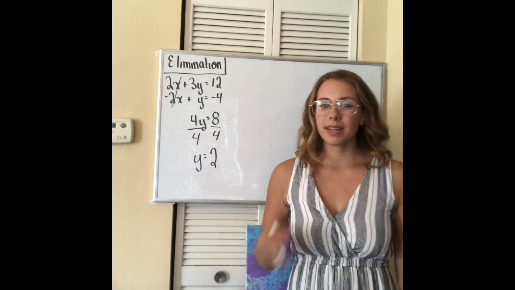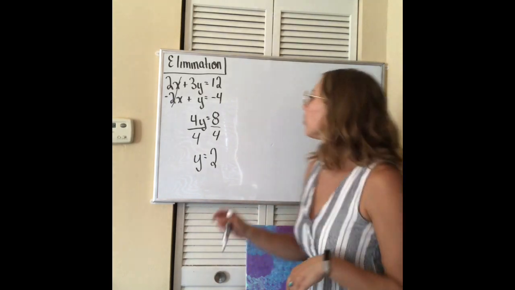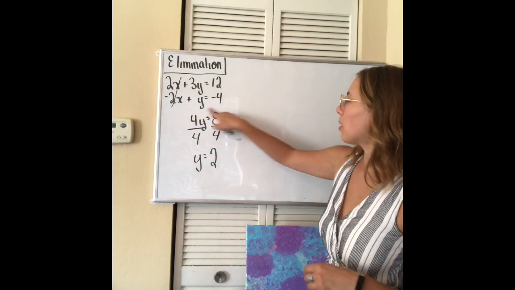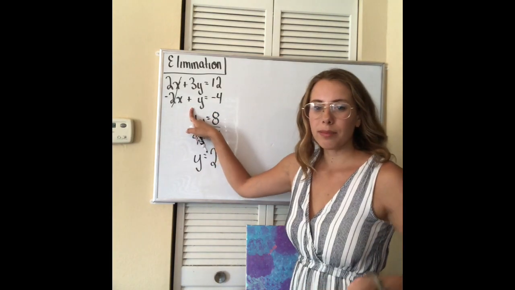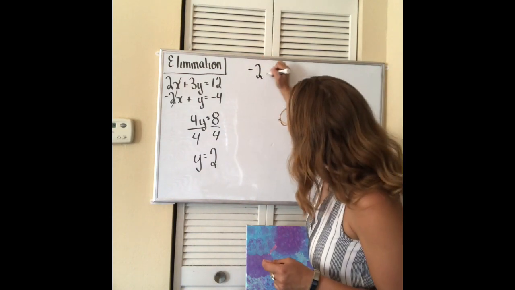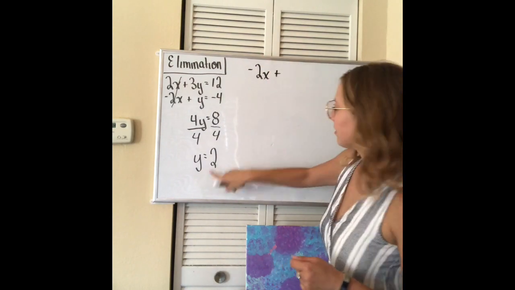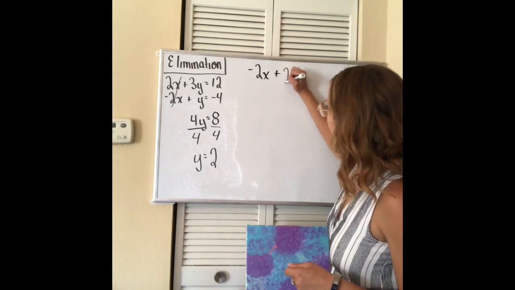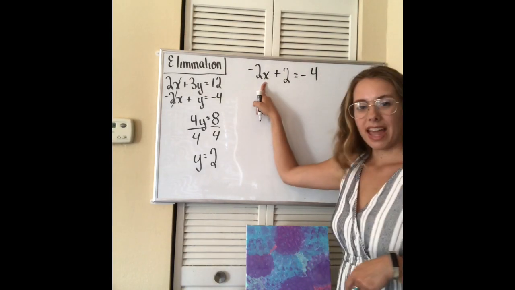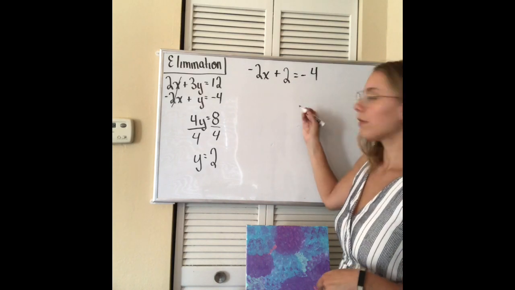But I'm not done yet because I also need to find my x value. So for my x value, I'm just going to plug my y into one of these equations. I'm going to choose the bottom one because then I don't have to do multiplication. So I have negative 2x plus, my y is 2, so I'll plug in a 2, equals negative 4. I want the x by itself, so I'll subtract 2 from both sides.